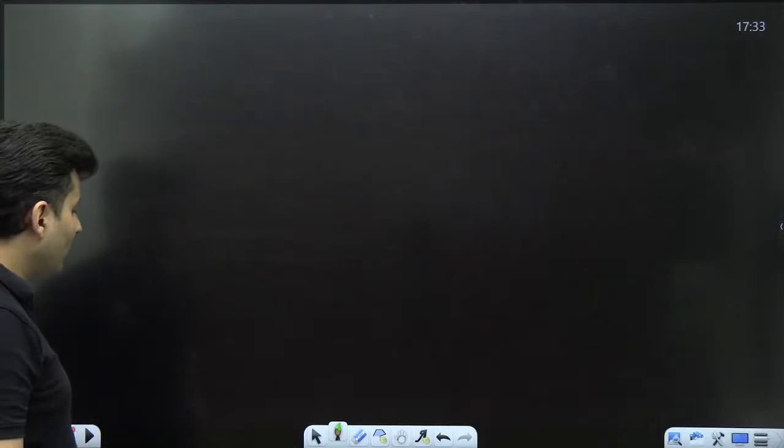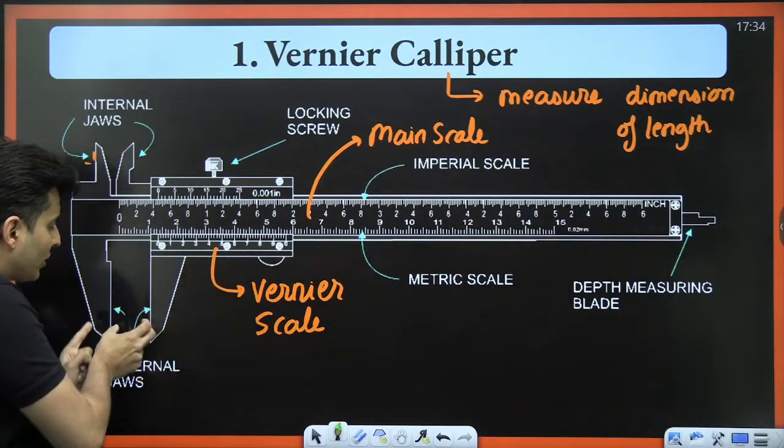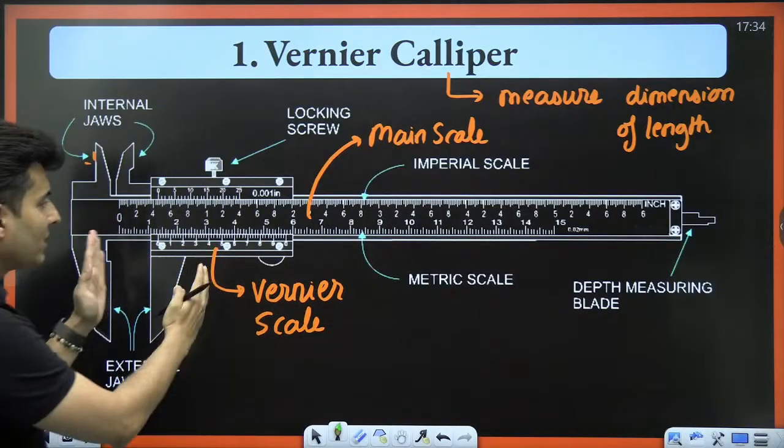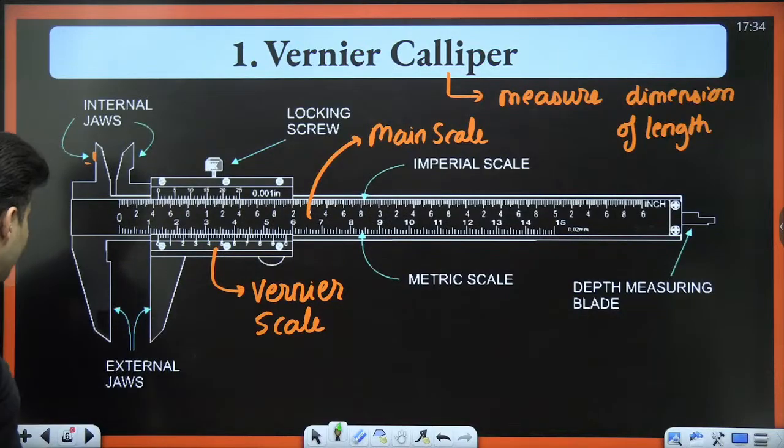Awesome. Now the next thing to understand: when you put something, you move this vernier scale left or right till you fit this object over here, and then you take some readings.